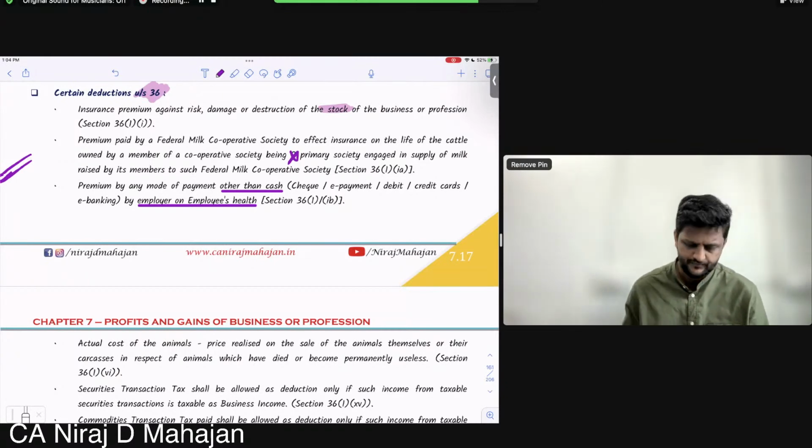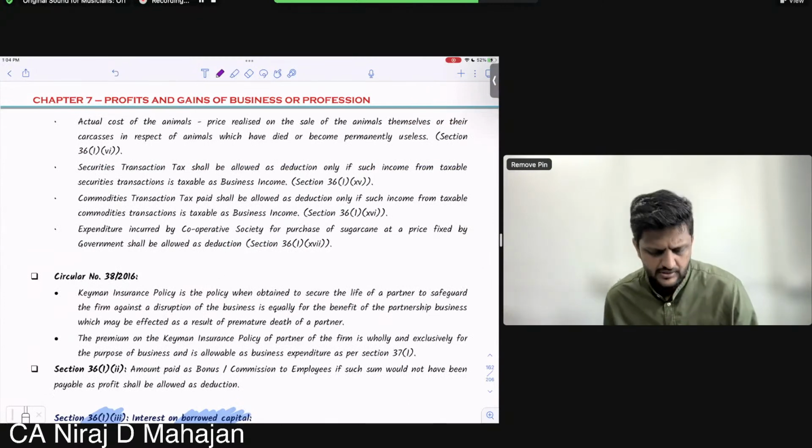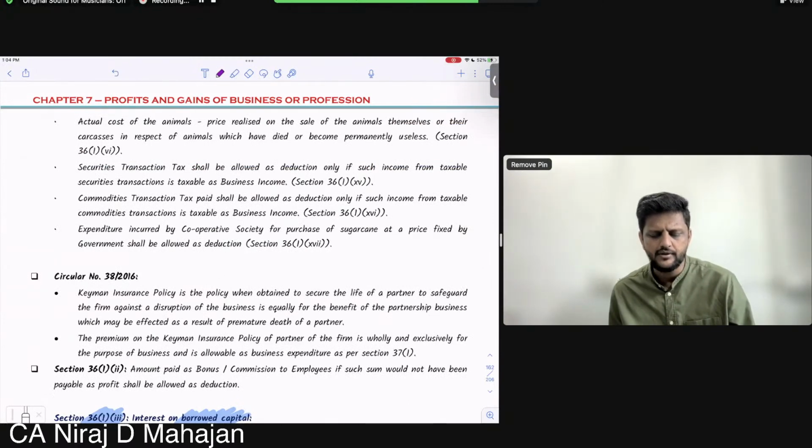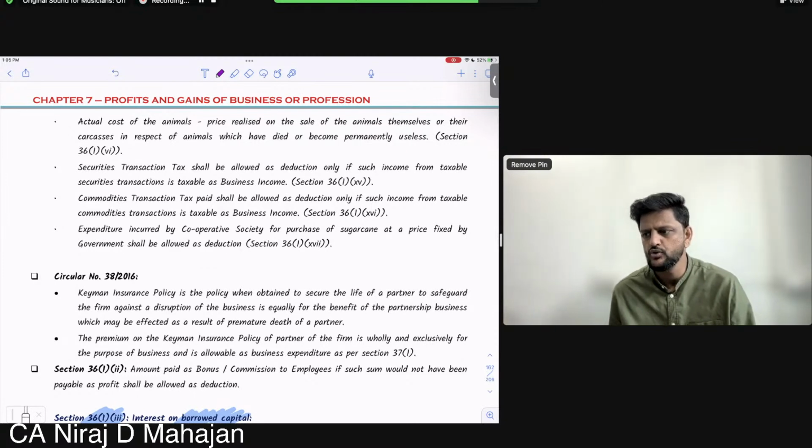Then, the actual cost of the animals minus the price realized on the sale of the animals themselves. Basically, this is trading of stock, buying and selling of buffaloes, cows, horses, sheep, anything.